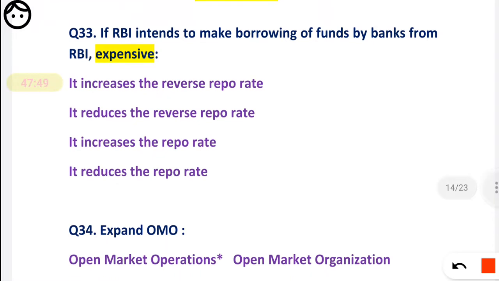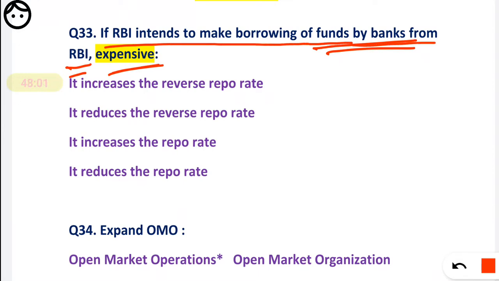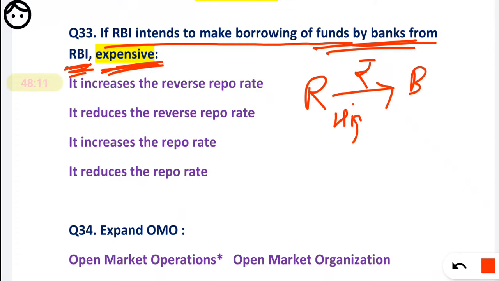RBI intends to make borrowing of funds by banks from RBI expensive. The word is expensive. That means if RBI lends money to the bank at a high cost, then what will RBI do?